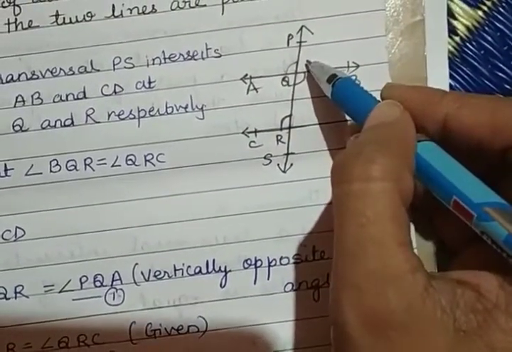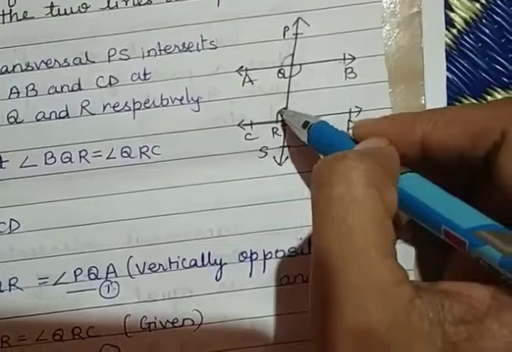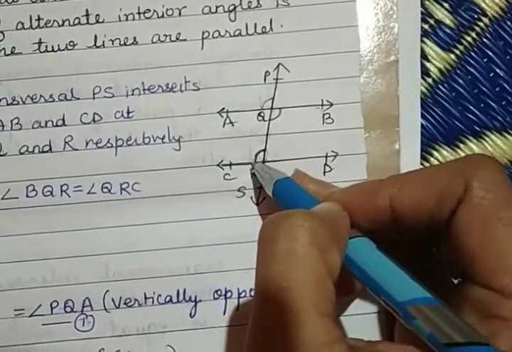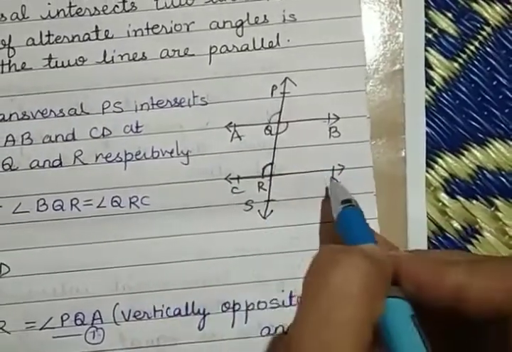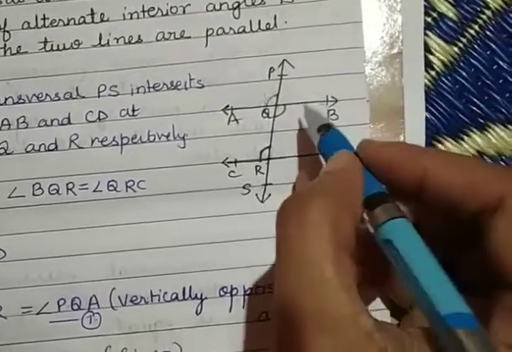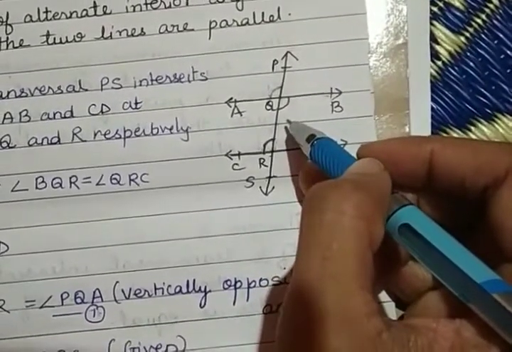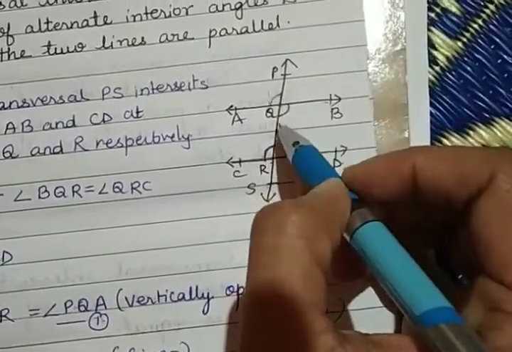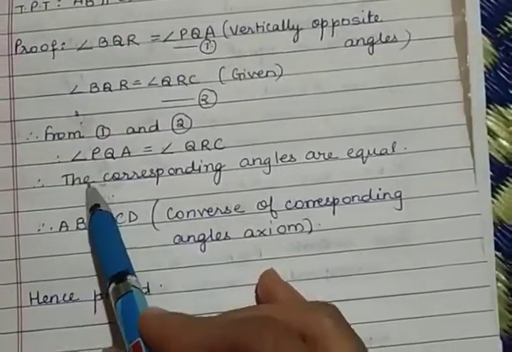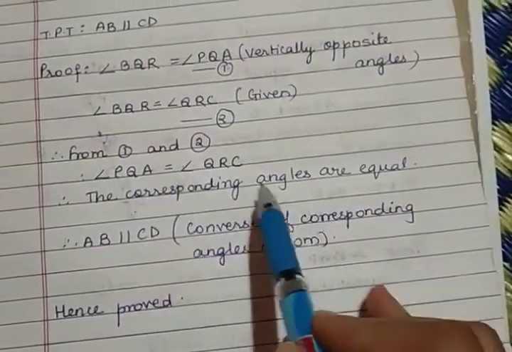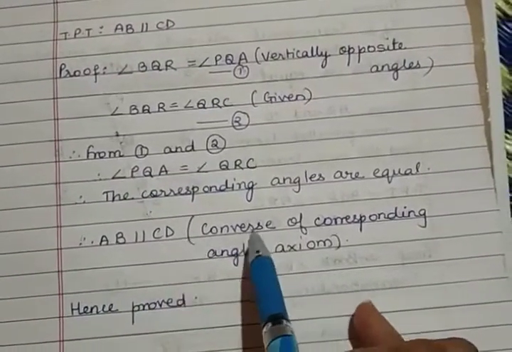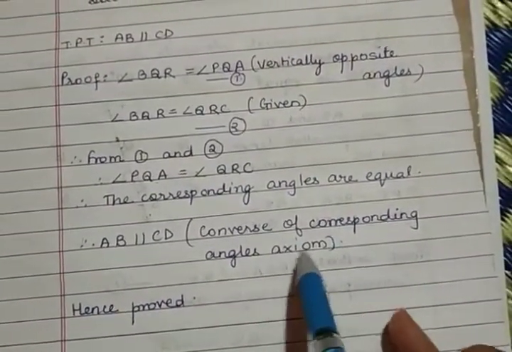You have already learned that if even one pair of corresponding angles are equal, then the two lines are parallel. This is the converse of the corresponding angles axiom that you have studied. So I can say AB is parallel to CD by the converse of the corresponding angles axiom.